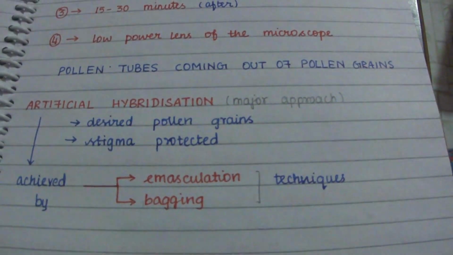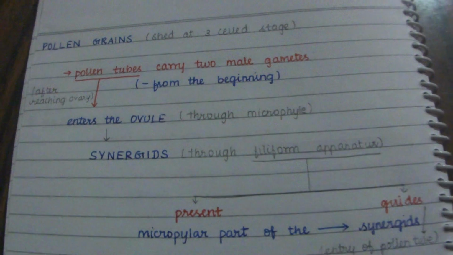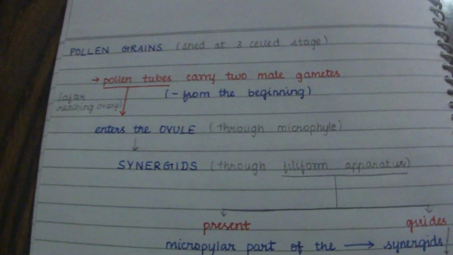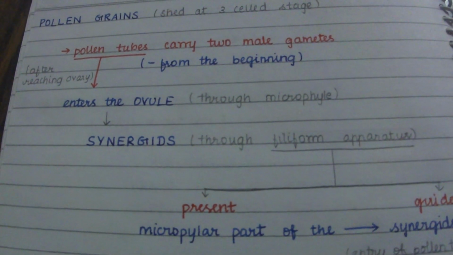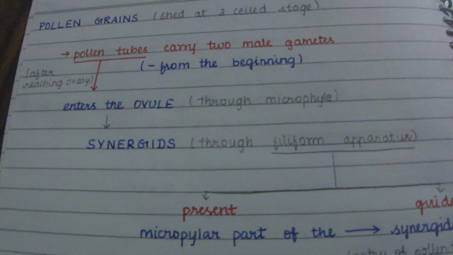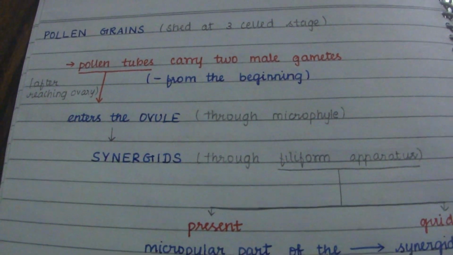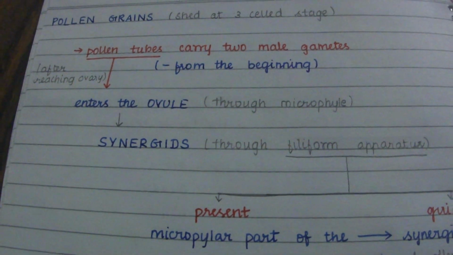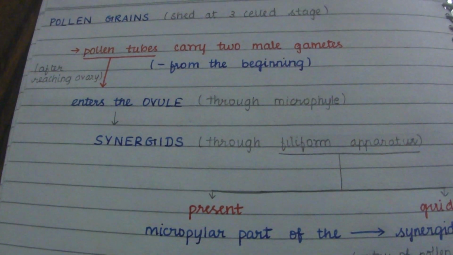When the pollen grain is shed at the three-celled stage, the two male gametes are already present and are carried by the pollen tube from the beginning. After reaching the ovary, the pollen tube enters the ovule through the micropyle.